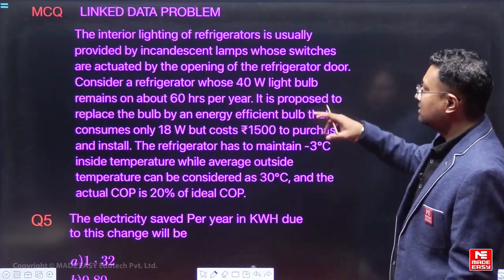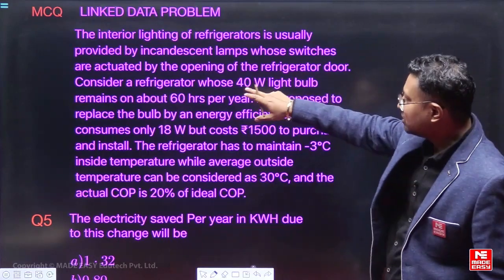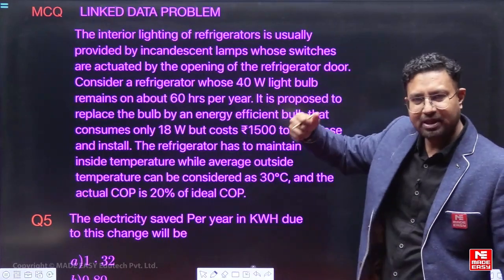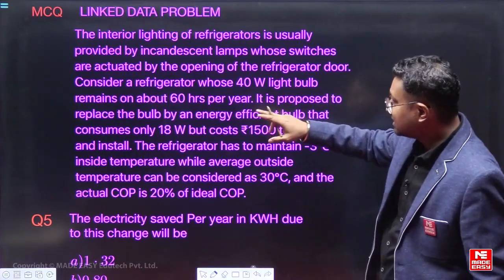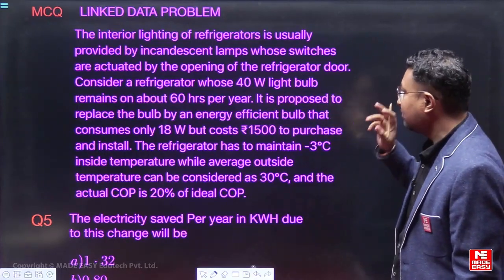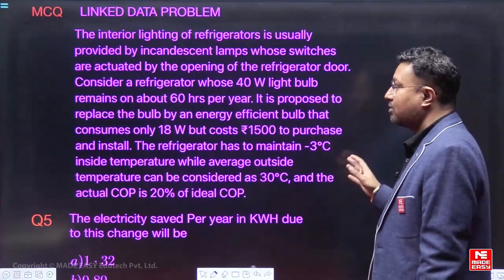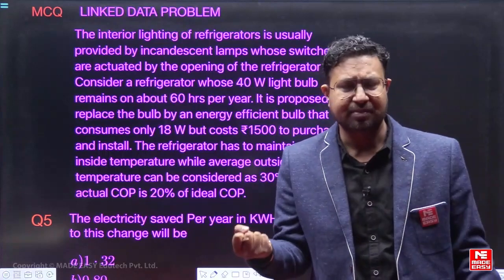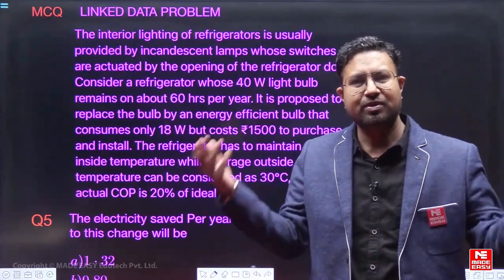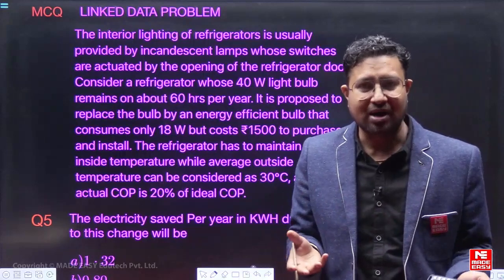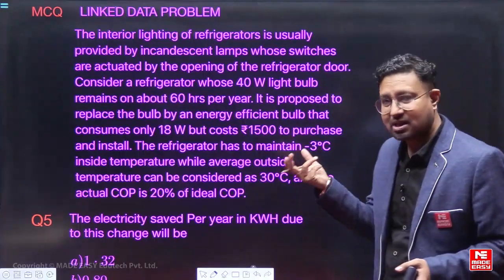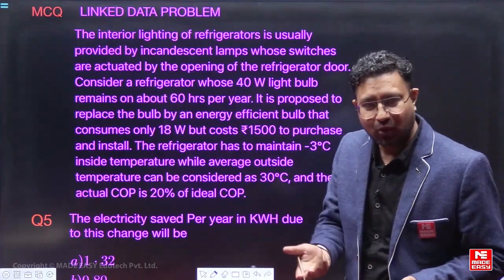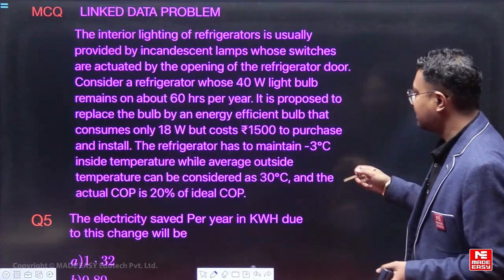So whose switches are actuated by the opening of the refrigerator. So when you open, the light goes on. Consider a refrigerator whose 40 watt light bulb remains on about 60 hours per year. 60 hours वो टाइम है जब आप रेफ्रिजरेटर को ओपन रखते हैं. Number of hours is a lot, but 60 hours are those hours when you keep the refrigerator open per year.